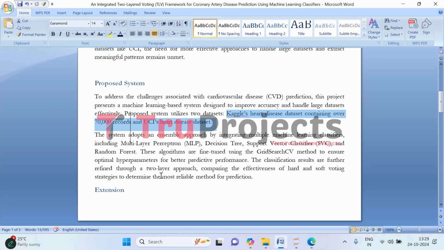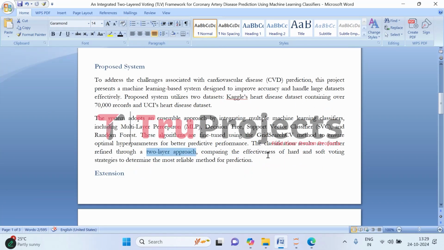In this project, we are incorporating a two-layered approach, which is an ensemble approach. Here we will implement an ensemble in which individual machine learning classifiers are incorporated. That is, we will build a multi-layer perceptron, decision tree, support vector classifier, and random forest. These models will be built individually. After building them individually, we will combine them in the voting classifier, which is called the two-layered approach.